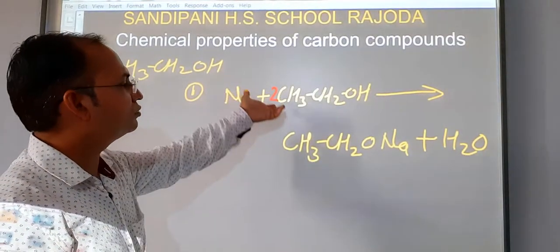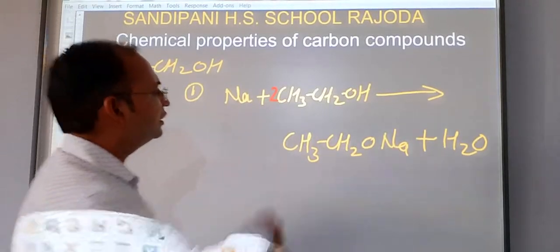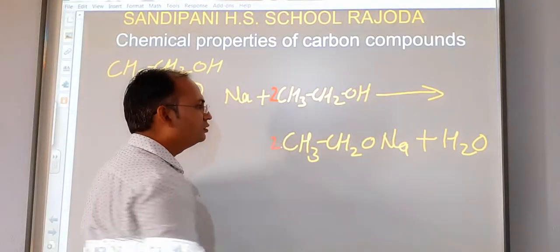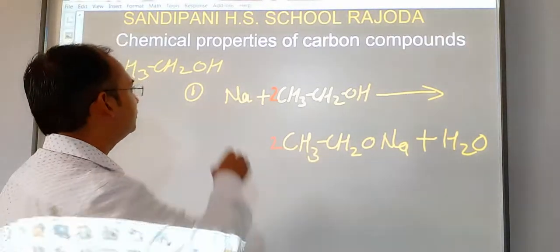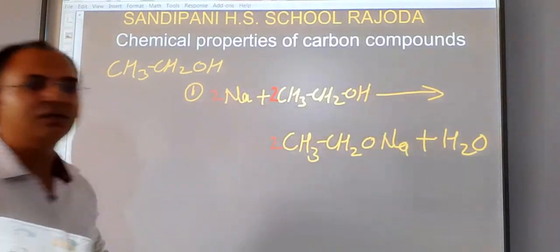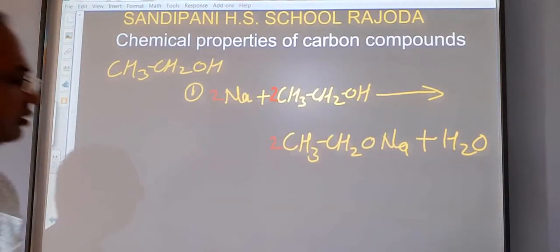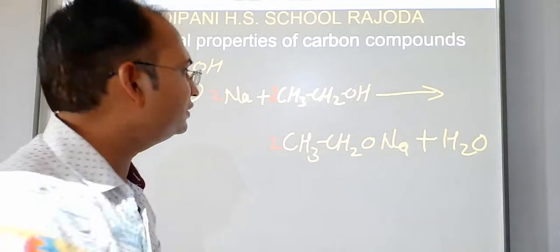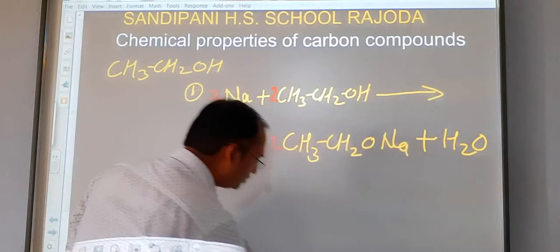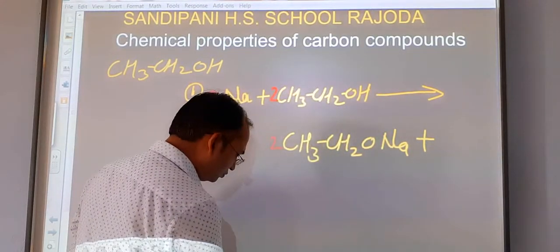Now we see the total number of carbon atoms: here 4 and here only 2. So we will put a 2 here. Now the sodium got doubled, so we will put again 2 here. So students, this reaction is now balanced, and this will result only in H2, not H2O.